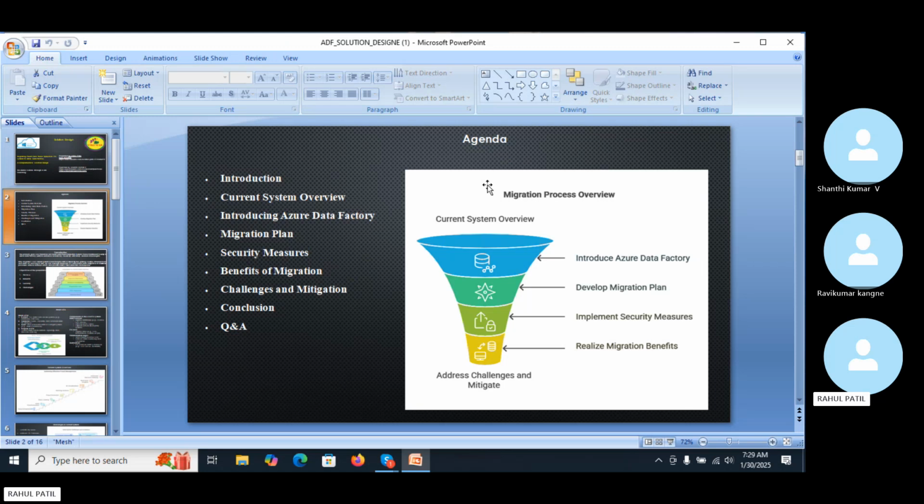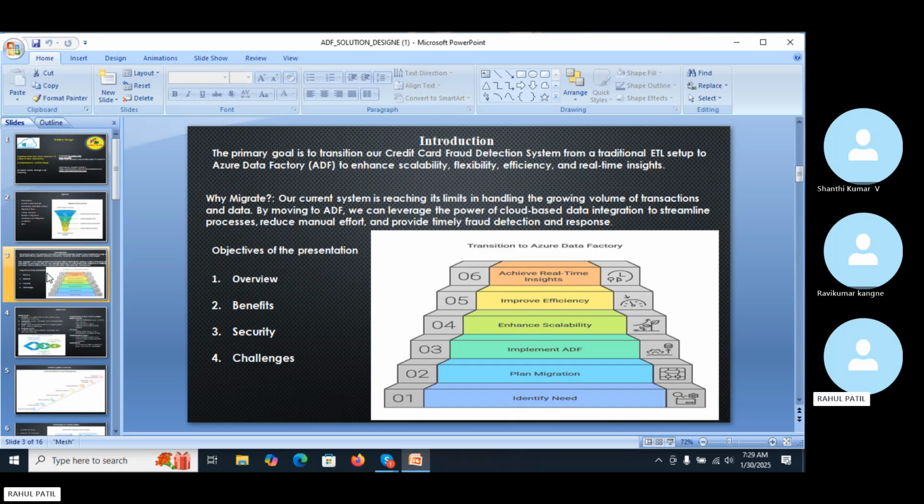In the pictorial representation you can also see the migration process overview. Here is one pictorial representation. You can see the current system overview, then Azure Data Factory, then the migration plan, then implementation of security measures, and realization of migration benefits. These are today's agenda. Now, moving to the next slide.